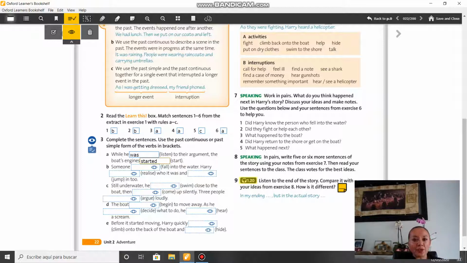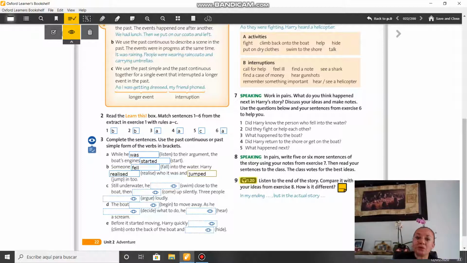Una palabra clave, chicos, para usar pasado continuo es while. Mientras ellos estaban durmiendo, mientras ellos estaban comiendo, while he was listening, mientras él estaba escuchando, okay. Someone fell into the water and Harry realized who it was and jumped in.